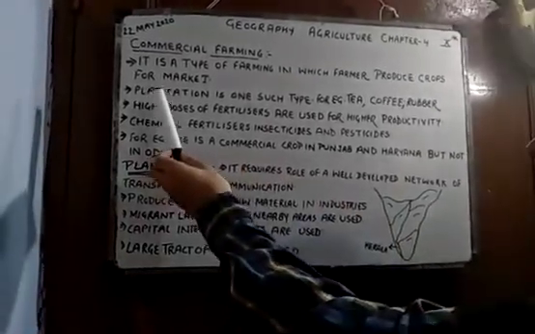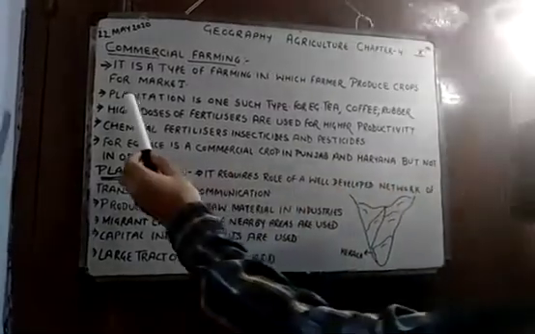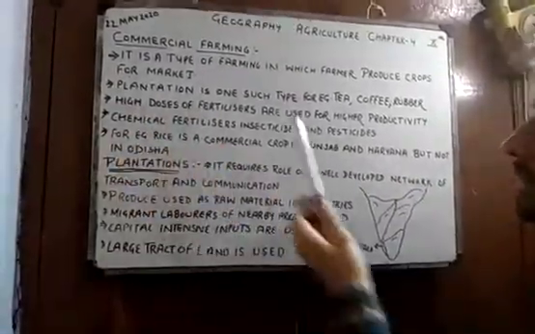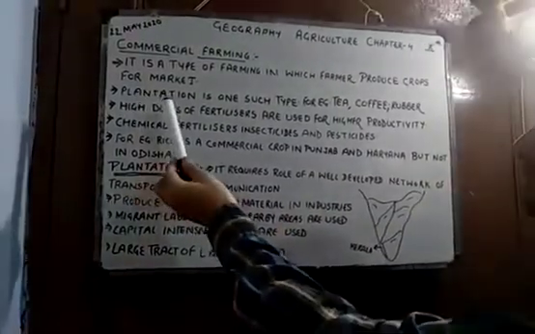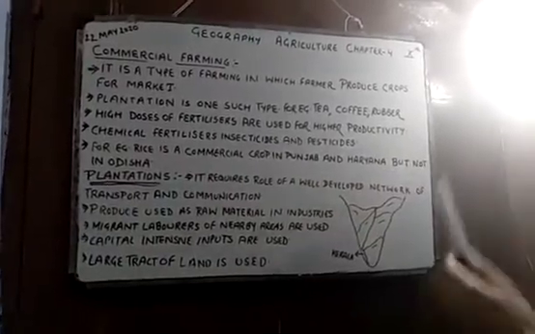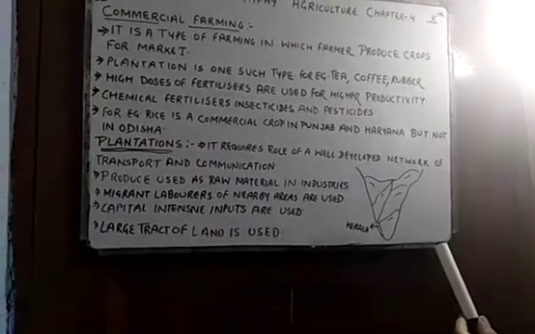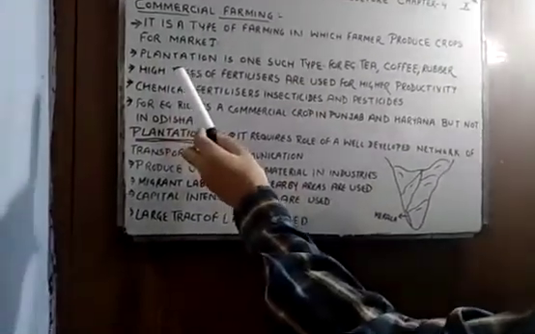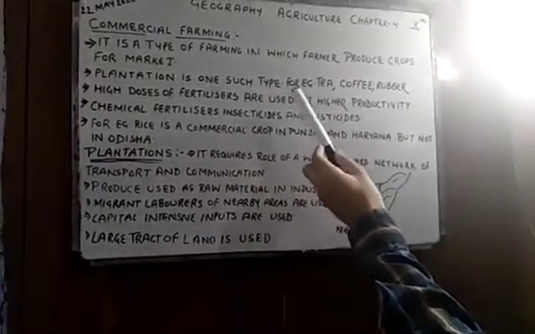Next, plantation is one such type. For example, tea, coffee, rubber. Plantations are found in South India, basically Kerala and Karnataka. High doses of fertilizers are used for higher productivity, because the soil in the southern states is not very productive. So farmers have to rely upon high inputs of fertilizers to get higher productivity.